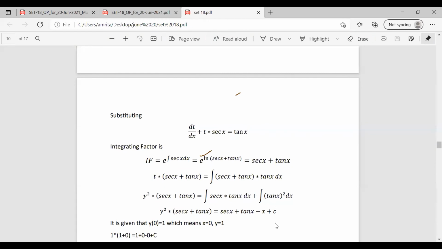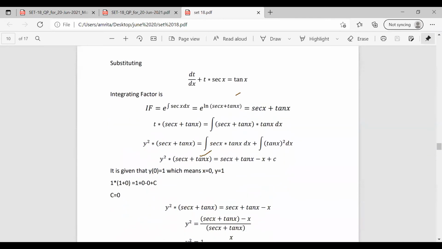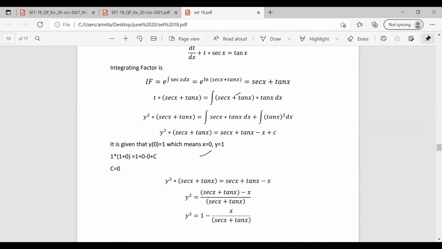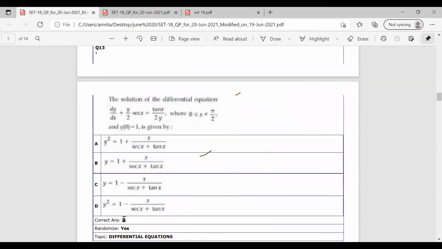And finding out the constant value by substituting the given condition, that is y of 0 equal to 1, that is x equal to 0 and y equal to 1, we find the constant value of 0. Then we can find the value of y square as 1 minus x by sec x plus tan x. So the correct option for this question is option D, that is y square equal to 1 minus x by sec x plus tan x.